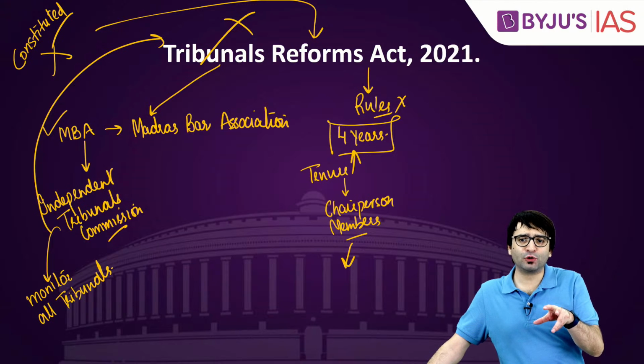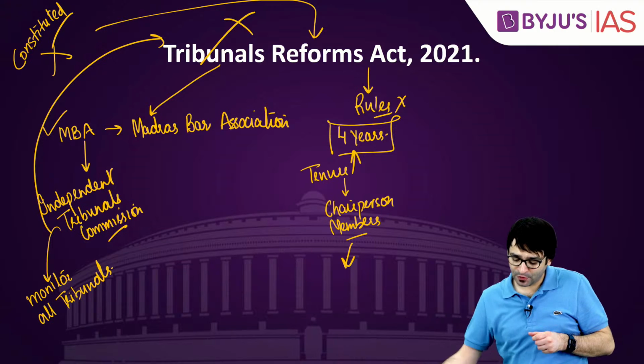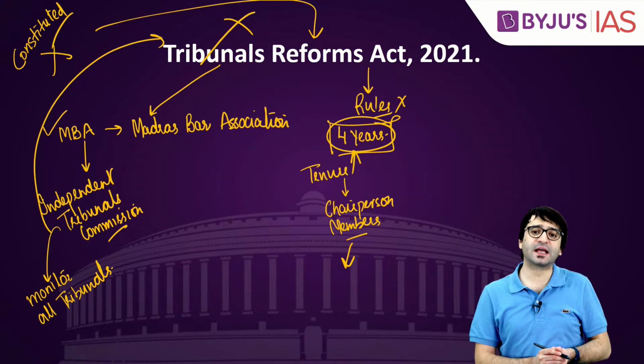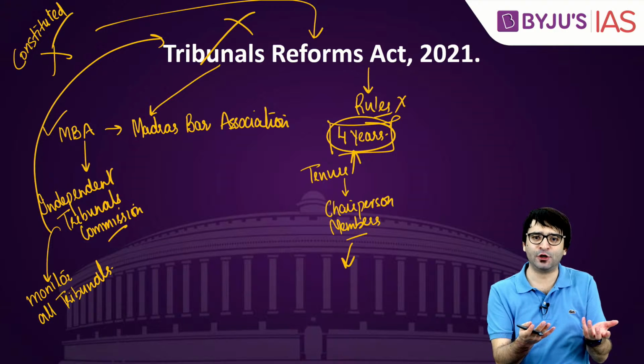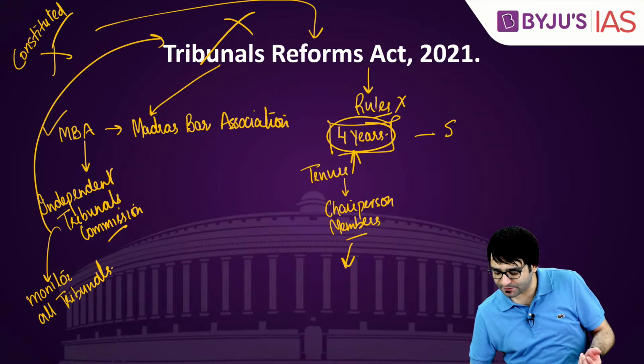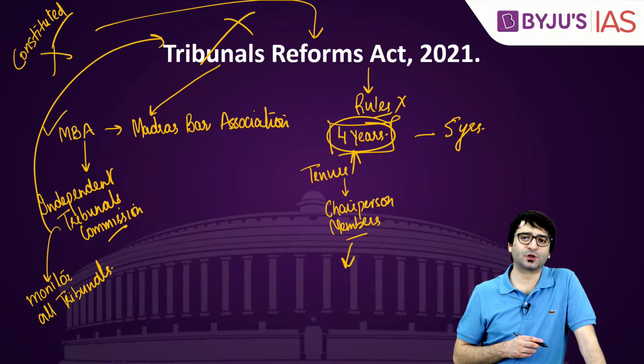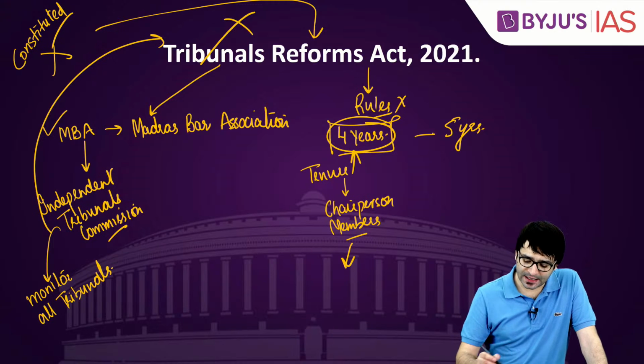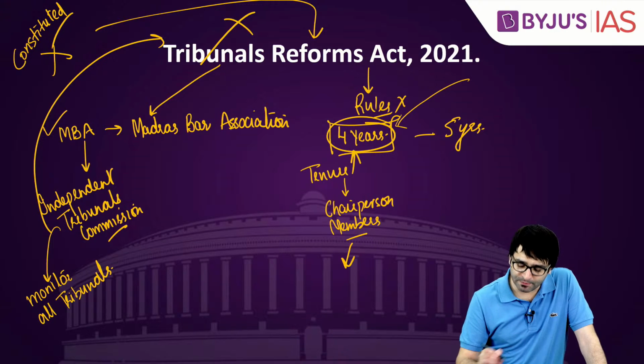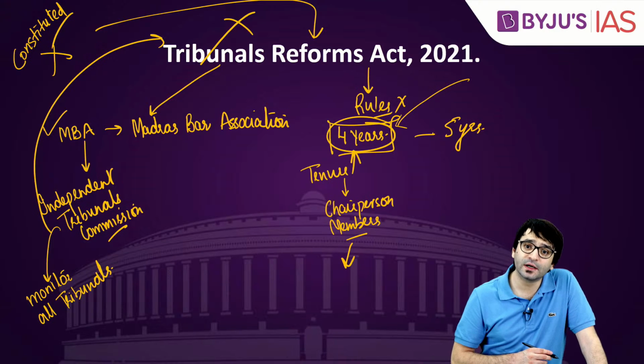But the Supreme Court said no, there should be a select committee. The judiciary should have more role in appointing members to the tribunal. And at the same time, don't keep 4 years as the tenure of a member, keep it 5 years. But this Tribunals Reforms Act 2021 says that the term of members of the tribunals is 4 years.